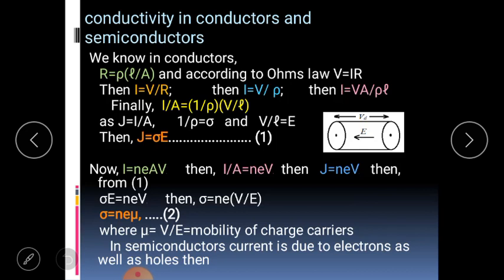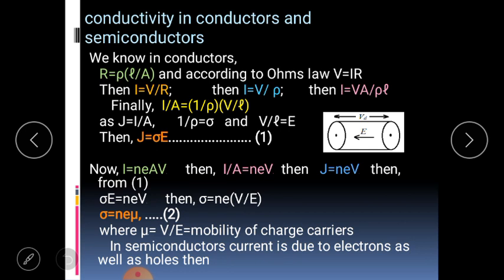Now, how these conductors and semiconductors are conducting in their usual practice. We know in case of conductors, the resistance R is equal to rho into bracket L divided by A, where rho is resistivity, L is length of conductor, A is area of cross section. And according to Ohm's law, V is equal to IR.